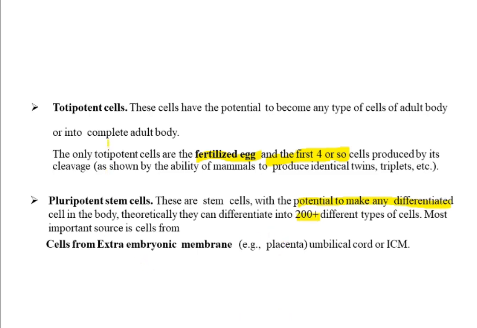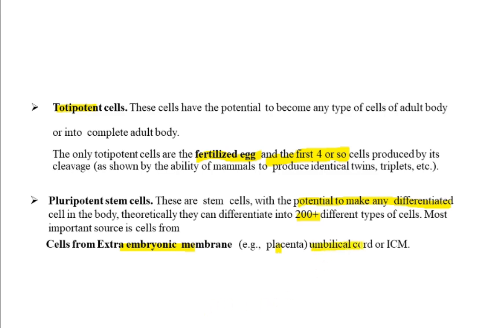The sources: for totipotent, it is already mentioned. The initial developing cells, especially the zygote and the first four cells produced by cleavage of the zygote, are the sources of totipotent stem cells. As far as pluripotent stem cells are concerned, the extra-embryonic membranes, the placenta... you must have seen in the maternity hospital, there are company representatives who come to procure the umbilical cord.